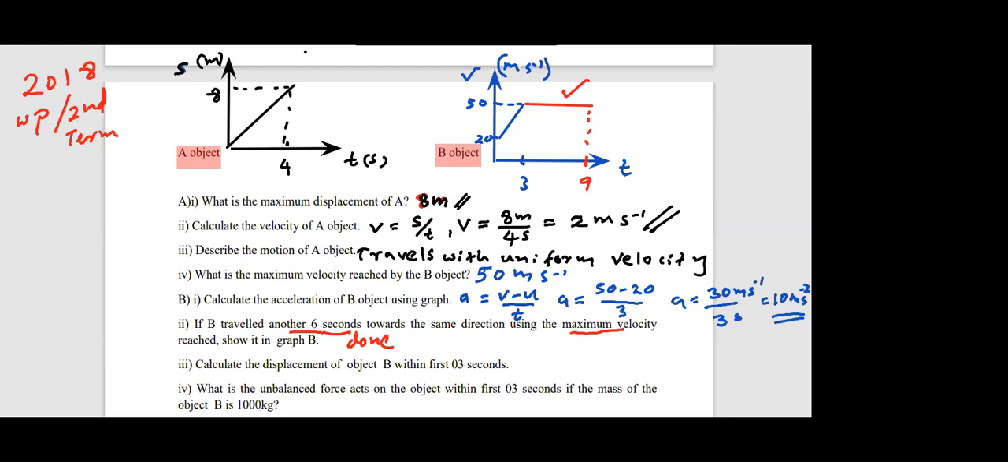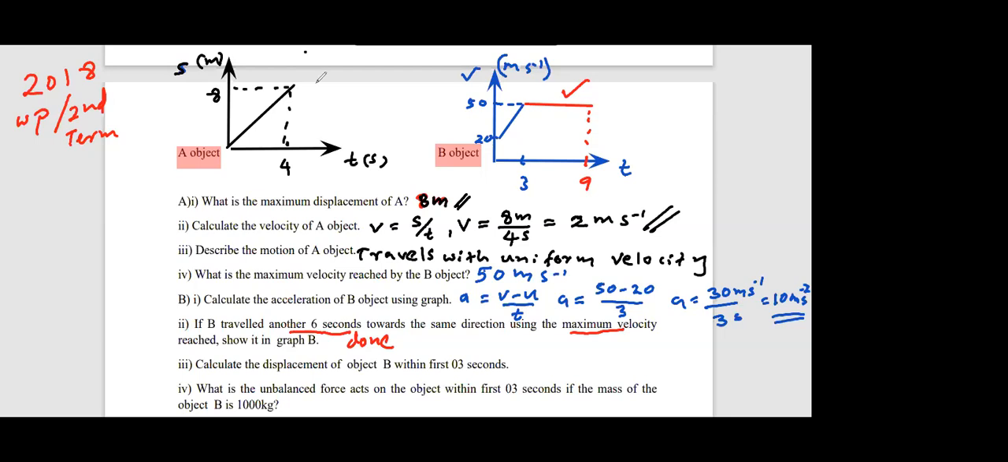Vinuka, what is the answer you got? Sujivani? Vimansa? 30 meters. Netu, what is the answer you got? Part 3. B3, the answer. 30 meters. Okay.